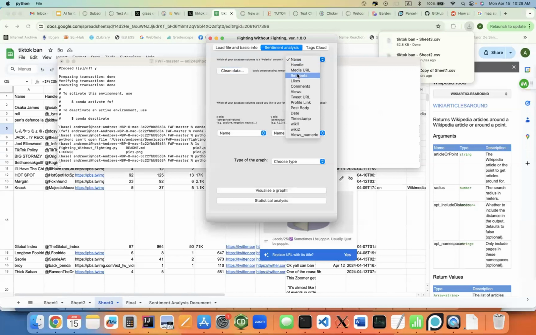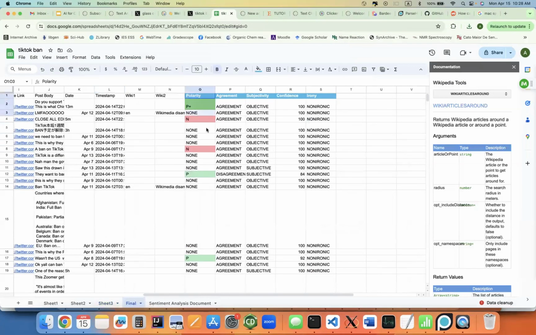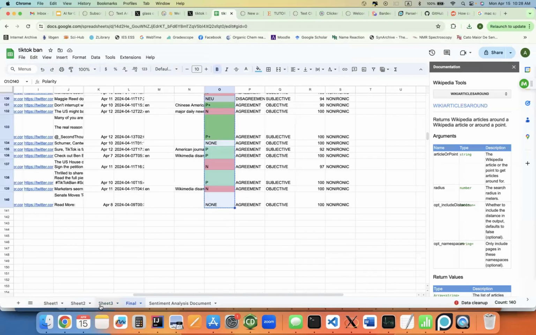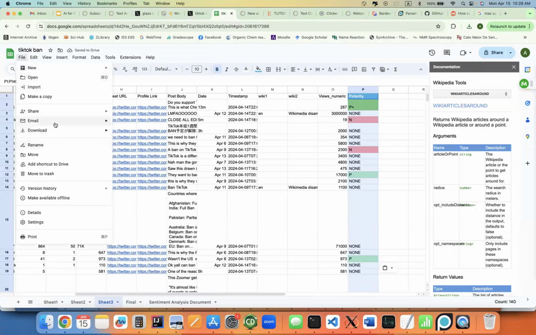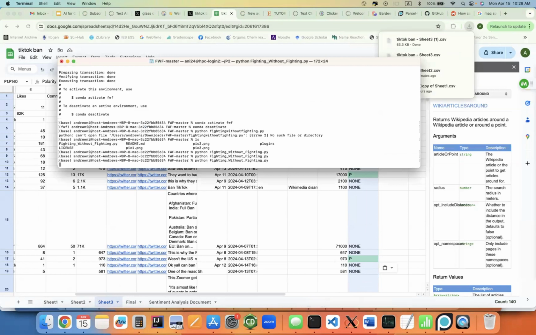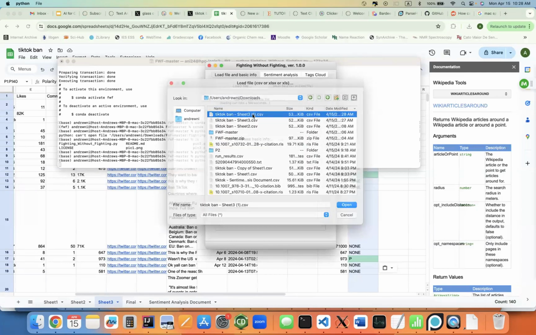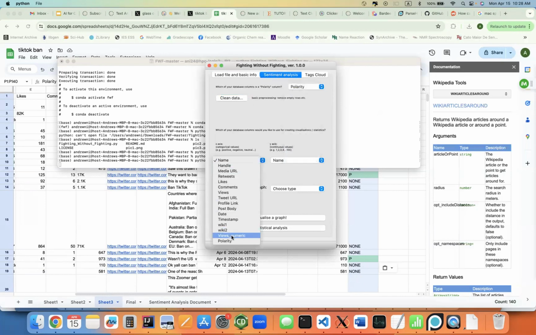Sentiment analysis. Oh, oops. Let's copy the polarity column. I forgot to do that into this sheet. And then download it. Sorry about that. Loading the file. Okay, so now we have our polarity column.